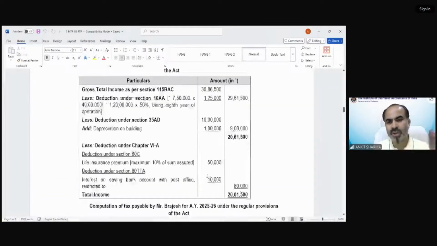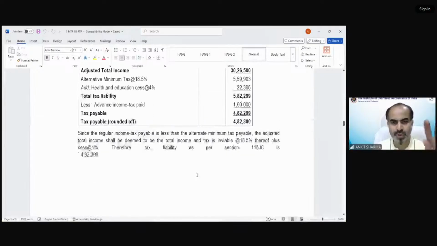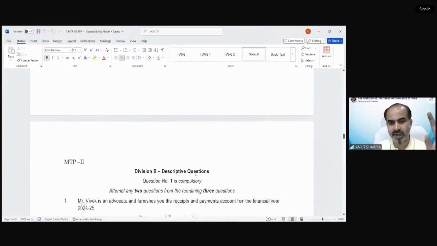The solution is over here. I will upload these notes also, students, so you can see the solution in detail.